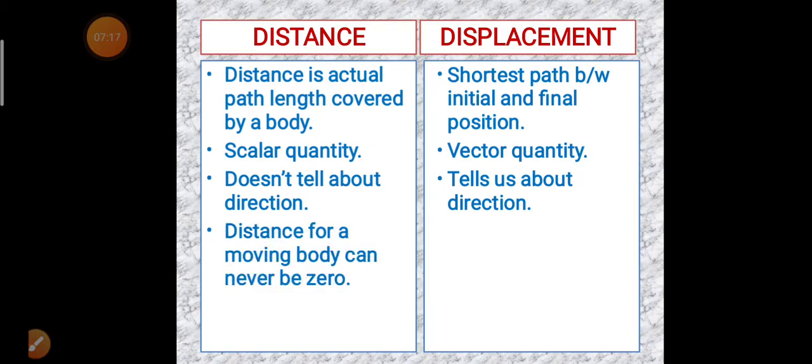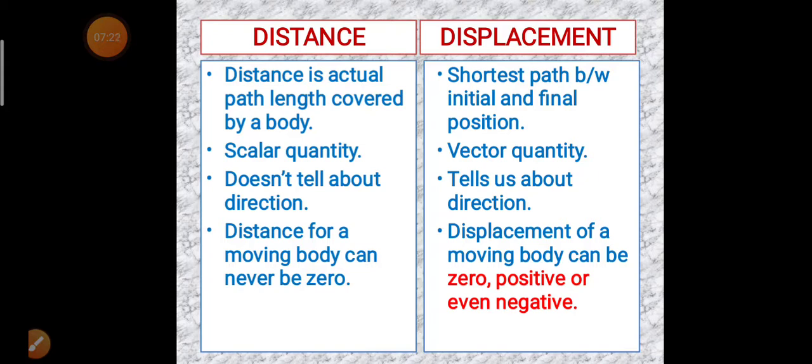Distance for a moving body can never be 0. On the other hand, displacement for a moving body can be 0, positive or even negative. The SI unit is the same for both, that is meter.